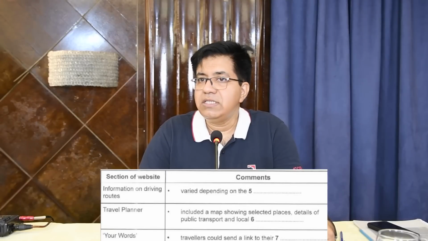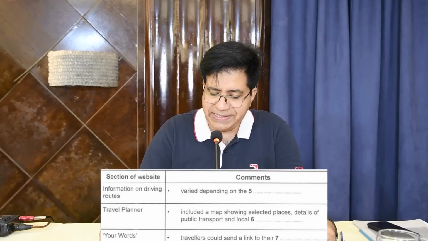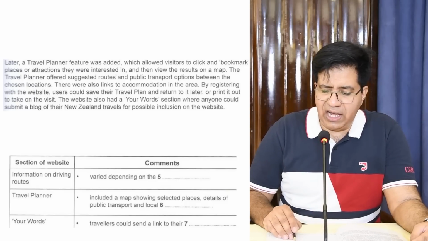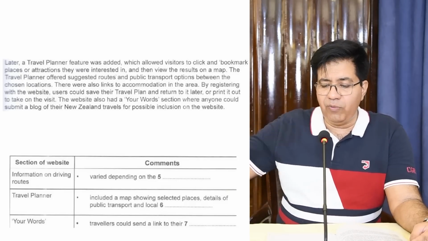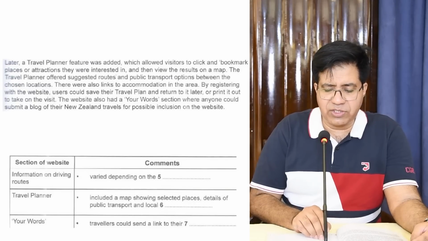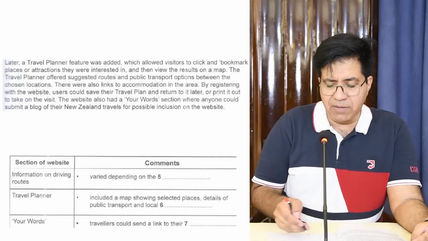Your words. Second last line, same paragraph. Found it? Okay, now let's see how to do it. Your words. Travelers could send a link to their. Now what do they mean by their? There means that your words. Travelers could send a link to their something. Oh, okay, it can be related to travelers.